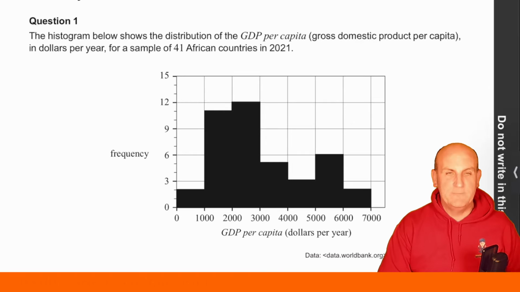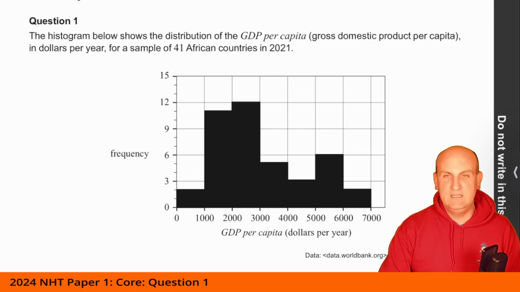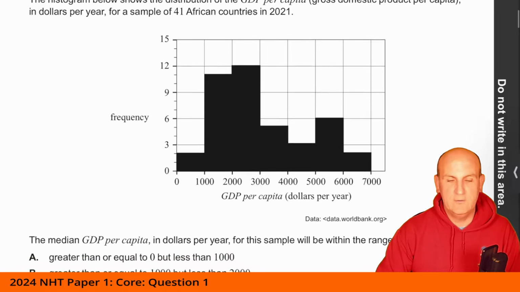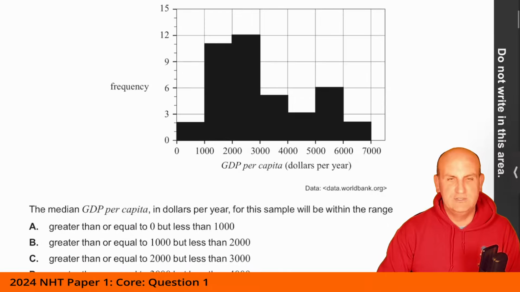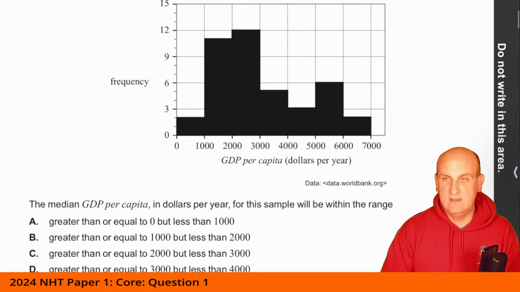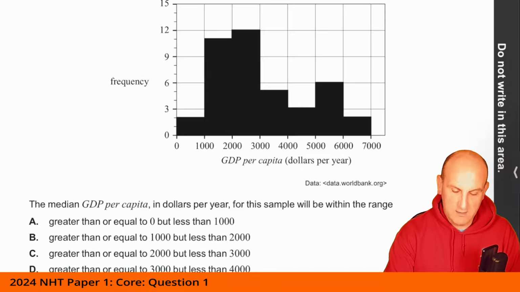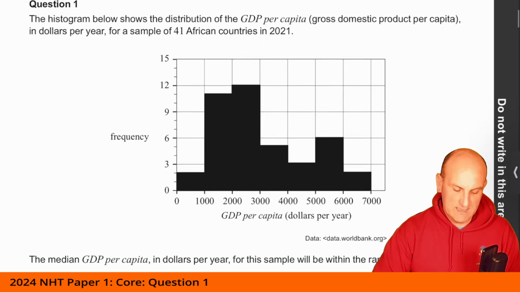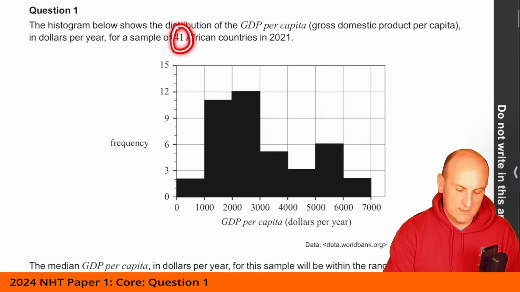So there we go. We've got a histogram below, which shows the distribution of the GDP per capita, gross domestic product, in dollars per year for a sample of 41 African countries. The median GDP per capita in dollars per year for this sample will be within the range. So what have we got here? The median, that's the middle. Well, first things first, did it tell me how many there were? There were 41 African countries.